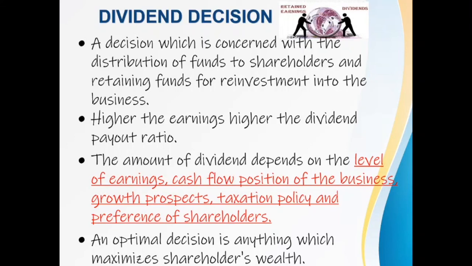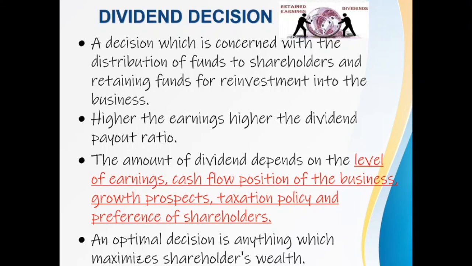The divisible profit of a company which you are going to distribute amongst your shareholders based on the proportion of their shareholding, right? That is called divisible profit. So how much you are going to distribute, how much you are going to retain in order to reinvest into the business, this is the decision which you need to make under dividend decision making.